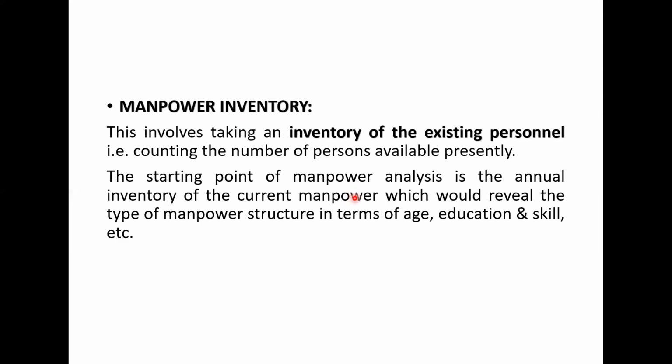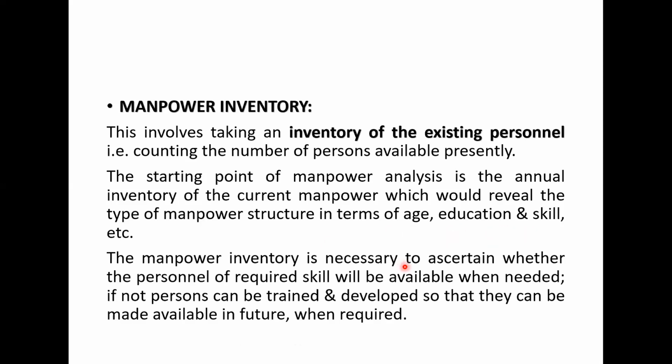Once that is done, the starting point is the annual inventory of the current manpower, which would reveal the type of manpower structure in terms of age, education, skill, etc. So you will get an overall list and inventory of all the personnel, all the human resources that are existingly working in your organization. You can also divide the data based on the age or how far they are educated and skilled. So it will help to ascertain whether the personnel of required skill will be available when needed. If not, then persons can be trained and developed so that they can be made available in future when required.